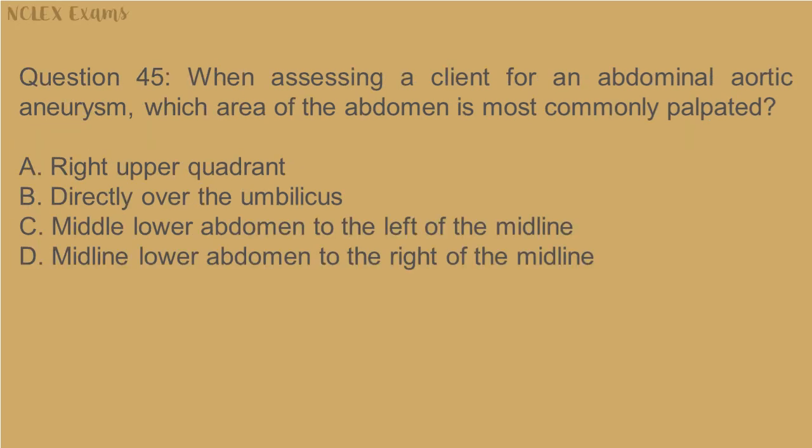Question 45. When assessing a client for an abdominal aortic aneurysm, which area of the abdomen is most commonly palpated? A. Right upper quadrant. B. Directly over the umbilicus. C. Middle lower abdomen to the left of the midline. D. Midline lower abdomen to the right of the midline.